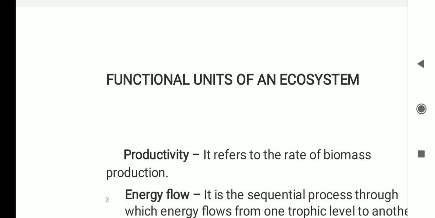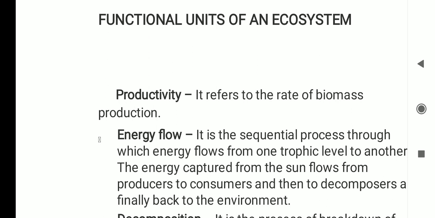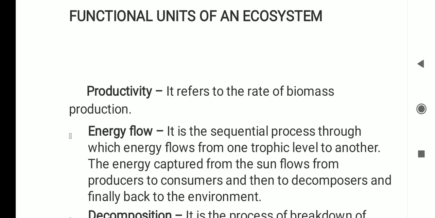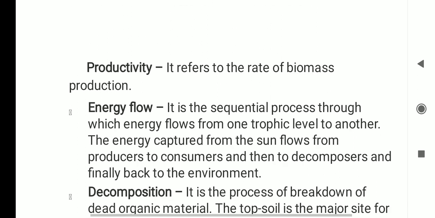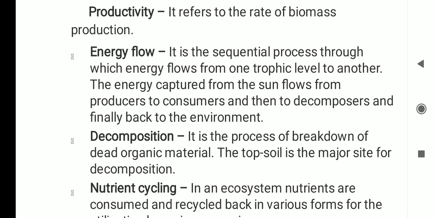What are all the functional units of an ecosystem? First of all, productivity is the first functional unit. It refers to the rate of biomass production. Energy flow. Energy flow is a sequential process through which energy flows from one trophic level to another. That is from producer to consumer, consumer to decomposers. The energy captured from the sun flows from producers to consumers and then to the decomposers and finally back to